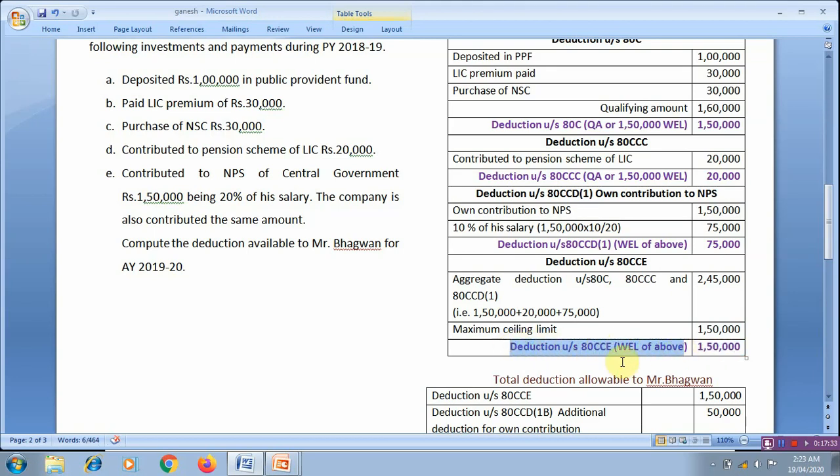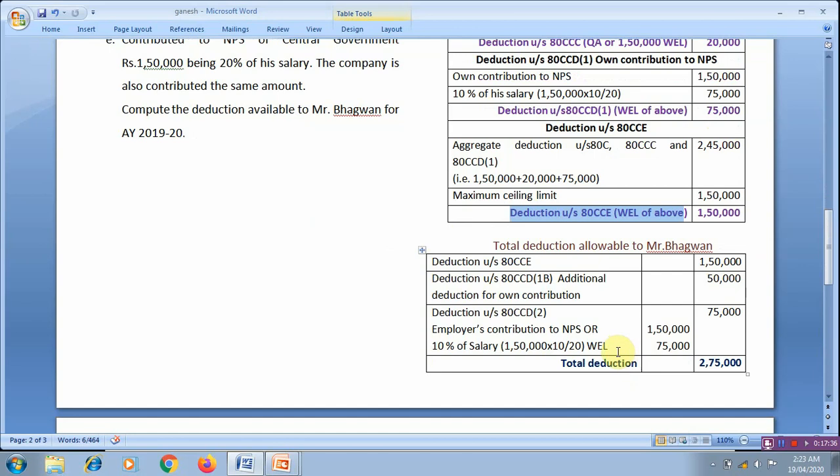It is the deduction allowable under section 80CCE. In continuation of this, deduction under section 80CCE, that is maximum ceiling limit 1,50,000, plus deduction under section 80CCD1B, that is additional deduction for own contribution, maximum 1,50,000, and 80CCD2, employer contribution or 10% of salary, whichever is lower, that is 75,000.